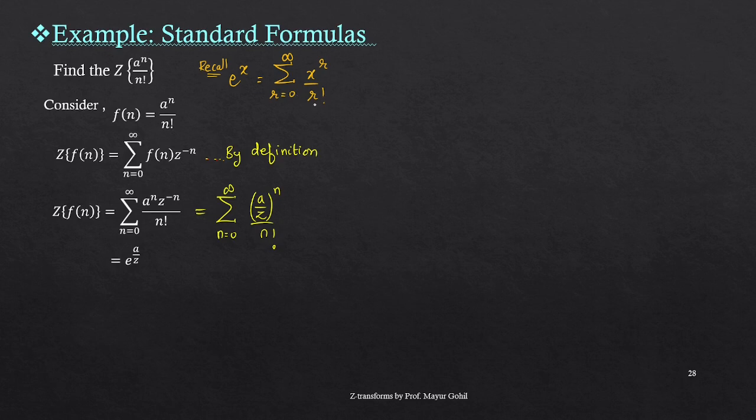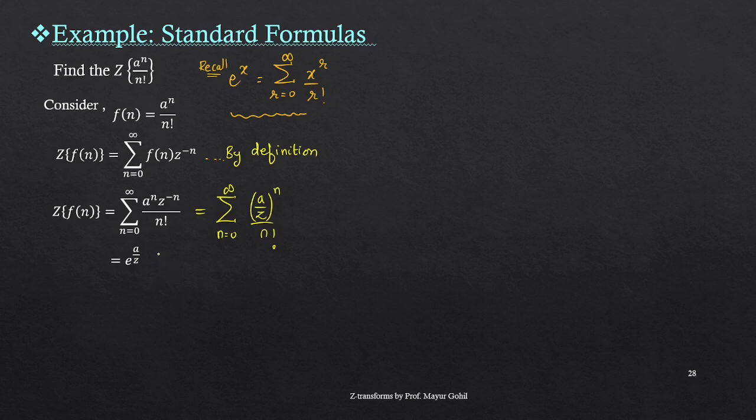Now when we compare the series which we had written for e raised to x and the format that we are having over here, the only thing is that instead of r we have n, n going from 0 to infinity. In the basic version we had seen r going from 0 to infinity, and here instead of x we have a upon z. So what we have to write here is e to the power a by z.